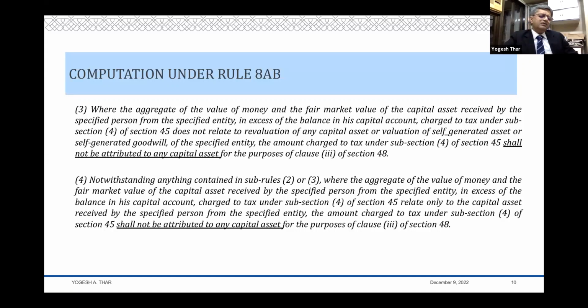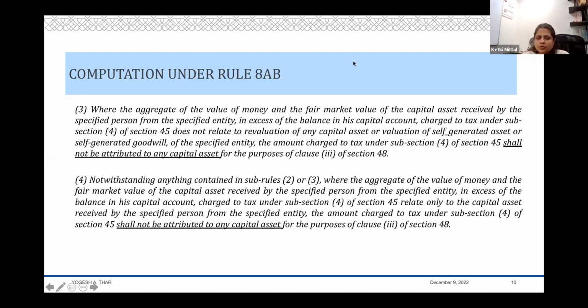You see, current account is a creation of accountants. The Partnership Act does not make a difference between capital account and current account. Yes, Partnership Act makes a difference between loan and capital. Because if you see the way in which at the time of retirement or at the time of dissolution of the firm, how the monies are to be paid to the partners, then there is a certain level of precedence given. And one of the precedents is loans to the partners gets a higher ranking as compared to the capital of the partner. So there is a difference between loan and capital, but there is no difference between current and capital. And therefore, I think current account will also be part of capital account. Yes.